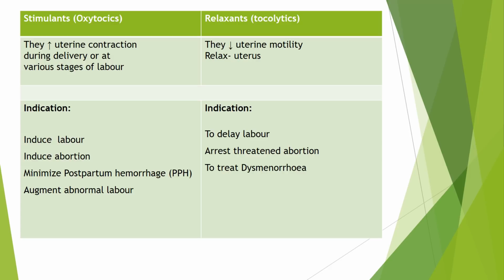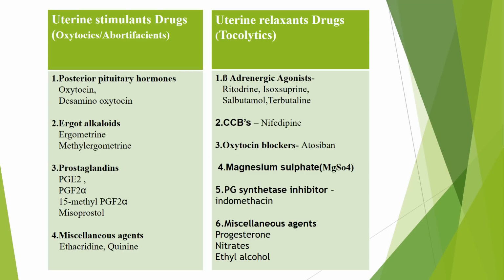What are relaxants? They decrease uterine motility and relax the uterus. What are the indications? They are used to delay labor, arrest threatened abortion, and to treat dysmenorrhea. We are going to discuss the uses or indications in detail along with the individual drugs. Now let's begin with the uterine stimulant drugs and uterine relaxant drugs.